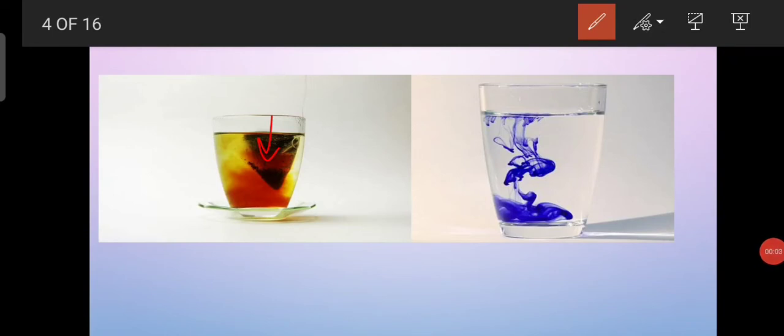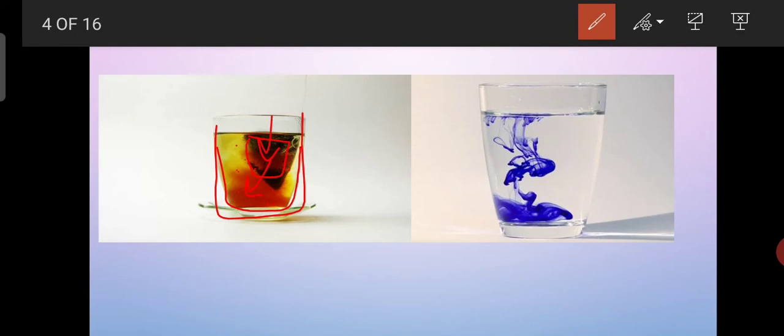When a tea bag is dipped in a container that contains water, what will happen? The tea starts to diffuse inside the water. So this is diffusion. The tea bag contains a high concentration of tea, and in water there is no concentration of tea. So the tea will move from high to low.